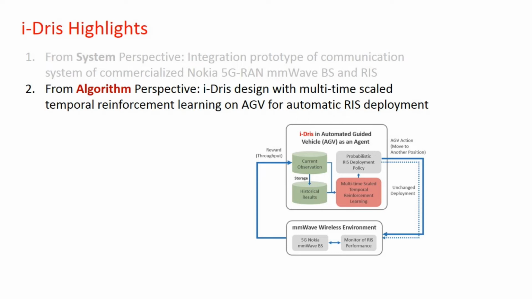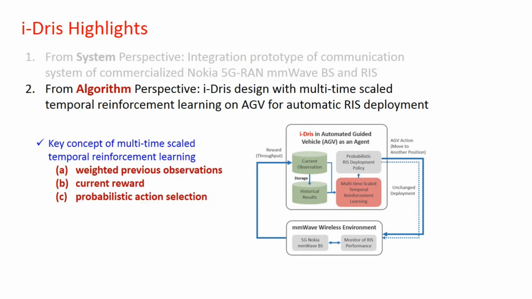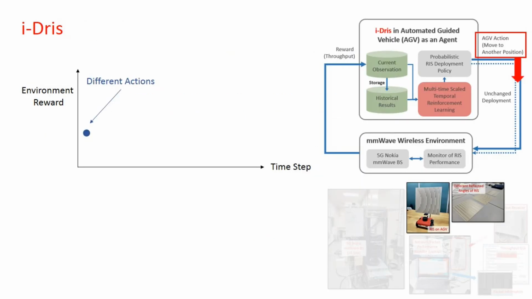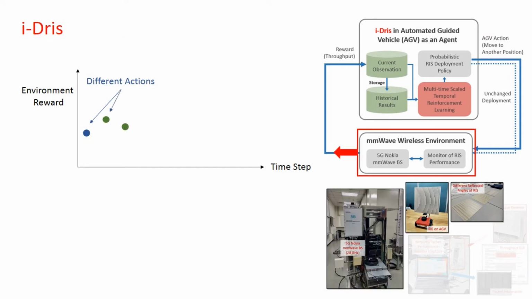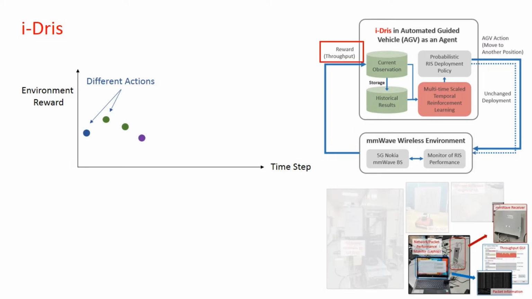From algorithm perspective, i-Dris is designed with multi-time scaled temporal reinforcement learning for AGV RIS deployment. The key concept of newly designed learning is based on weighted previous observations, current reward, and probabilistic action selection. Here, we provide a toy example. Initially, we have small number of random actions to collect some initial data for RIS deployment.